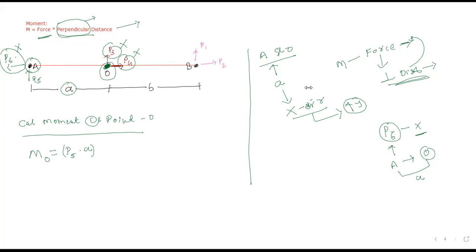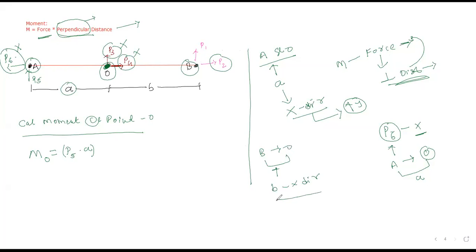Where did the P6 force come from? Okay, the P6 force does not create moment, no problem. We are considering only point B, so we need to consider only point B. That's it. Which force at point B will not create moment? Only P2, yes or no? P2 is not able to create moment because we have a distance from point B to point O. That is a small b. Distance is available. That is available in the x direction. Yes or no?